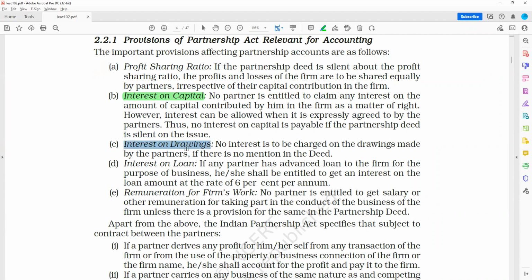Then there might be interest on drawing. Again, one of the partners might have given a loan, so he would be demanding interest. So there will be interest on loan.